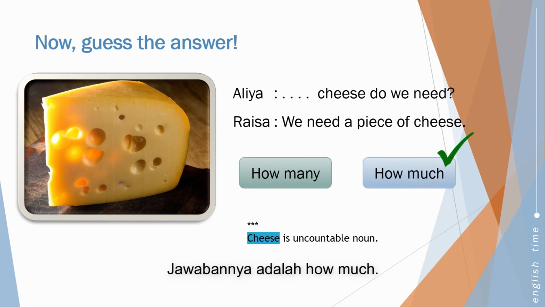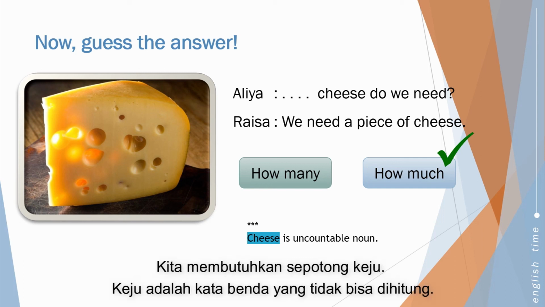The answer is how much. How much cheese do we need? We need a piece of cheese. Cheese is uncountable.